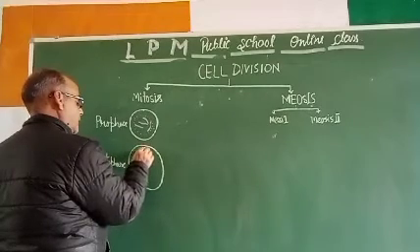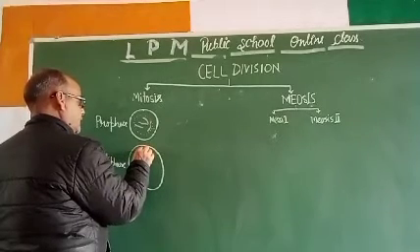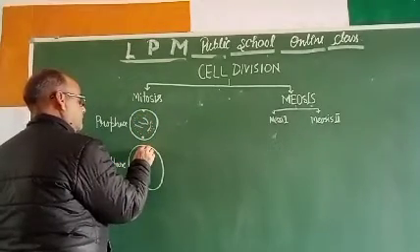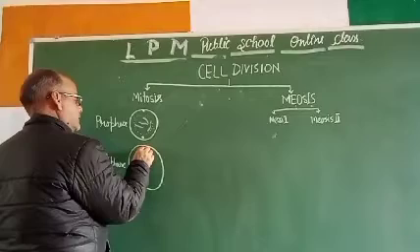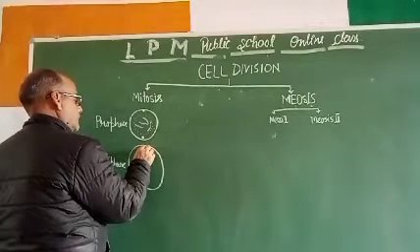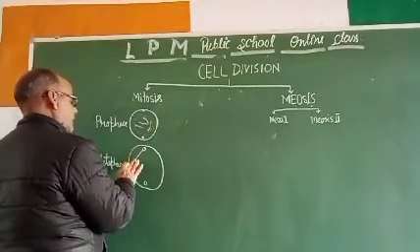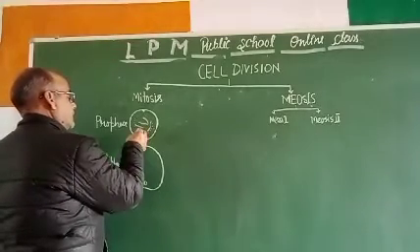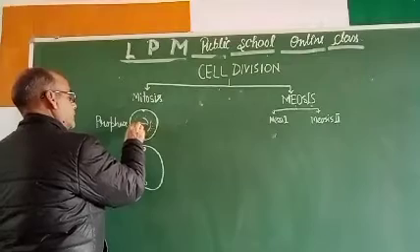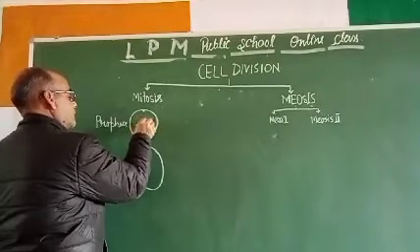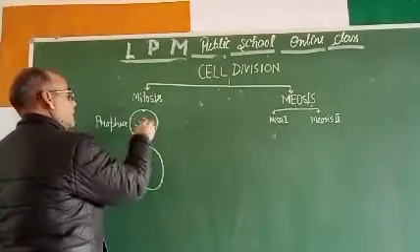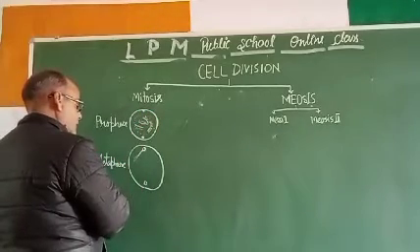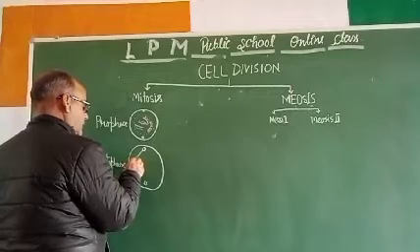So spindle fibers will be formed in metaphase, and they will catch these chromosomes. First of all, the chromosomes get double. So double chromosomes, double chromosomes. All the chromosomes will be at this equator.